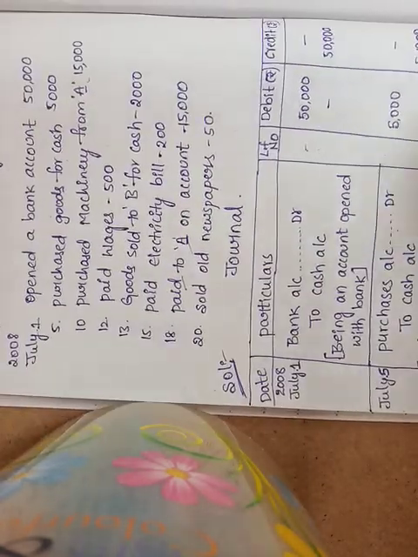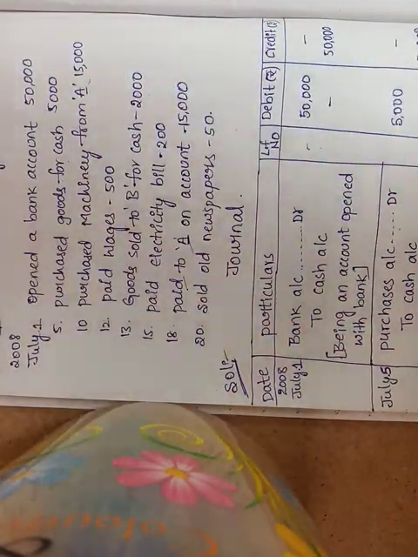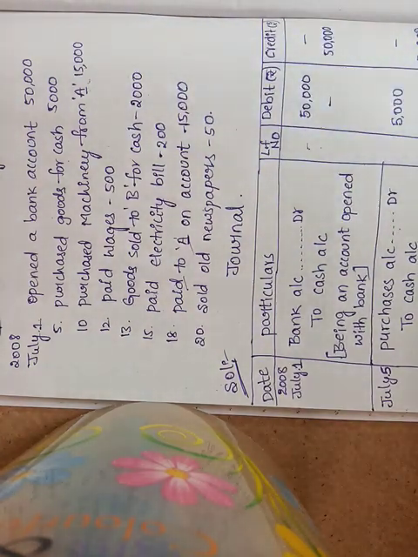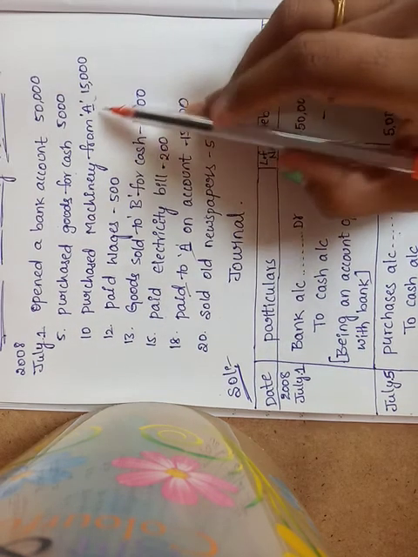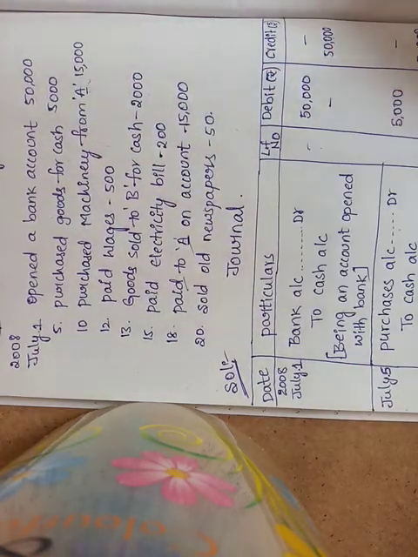Next, on which date? 10th. Purchased machinery from A. Here, machinery is purchased. What comes in? Machinery is an asset, and machinery comes in, so that will be the debit side. Who is giving? A is giving. A is a person, so it is related to the personal account. The personal account rule is what? Debit the receiver, credit the giver. Here A is the giver, so this person A will come under the credit side. Okay.